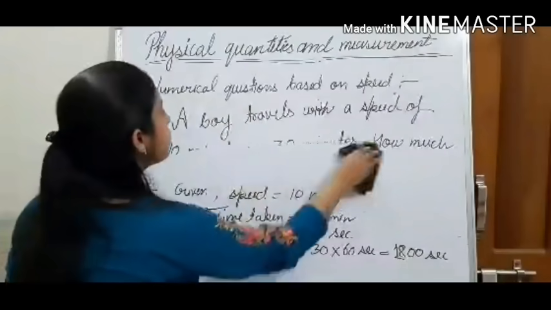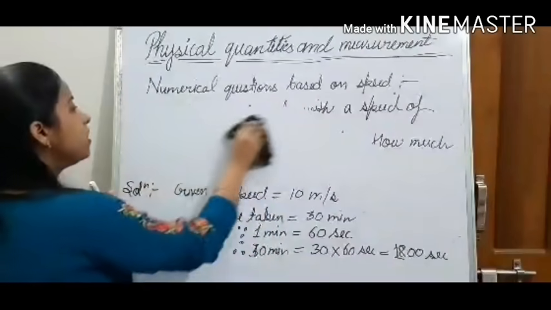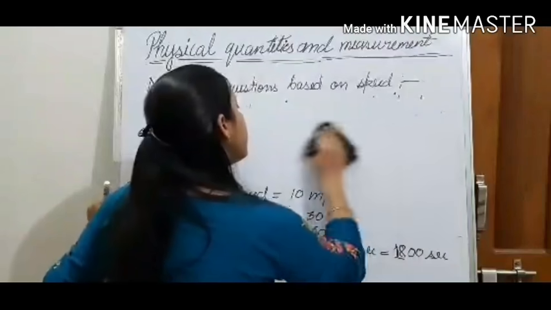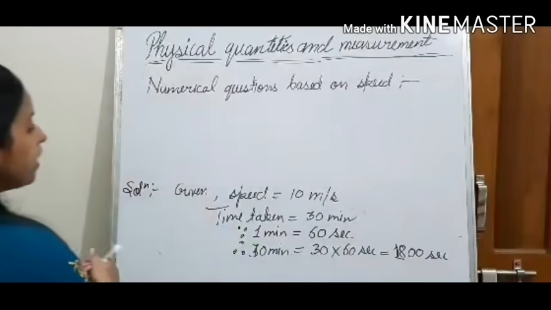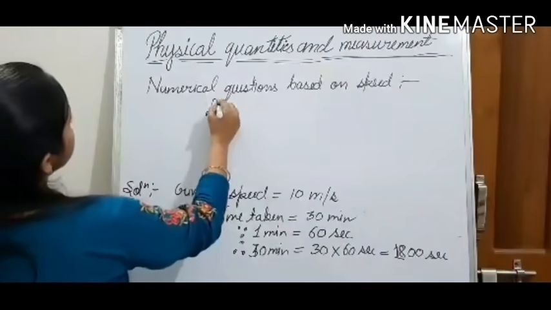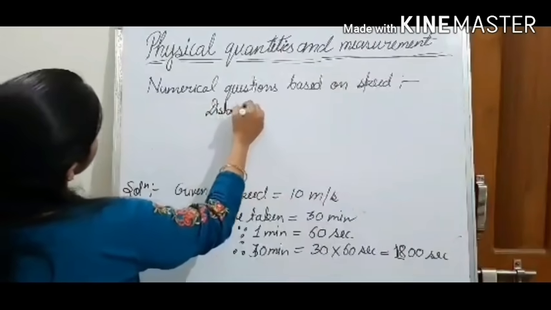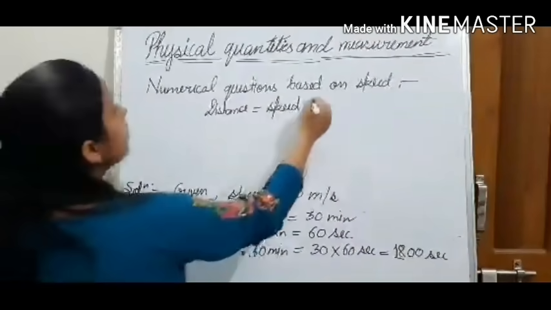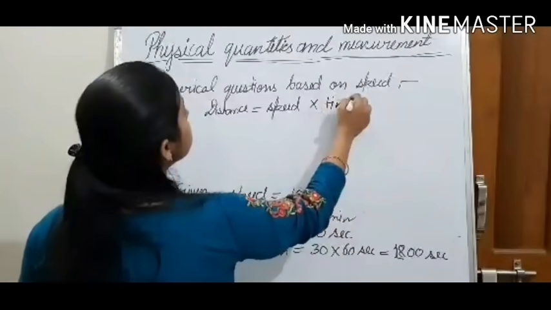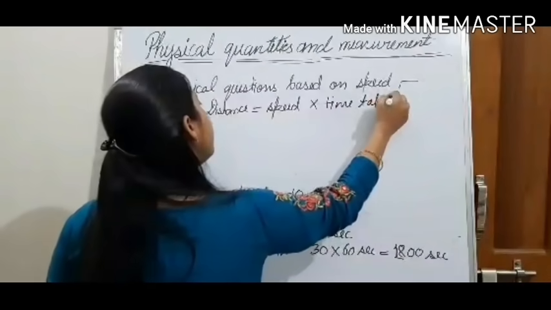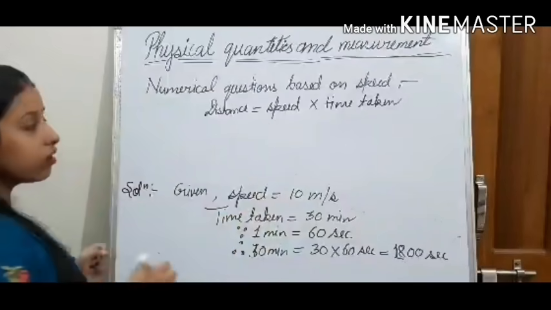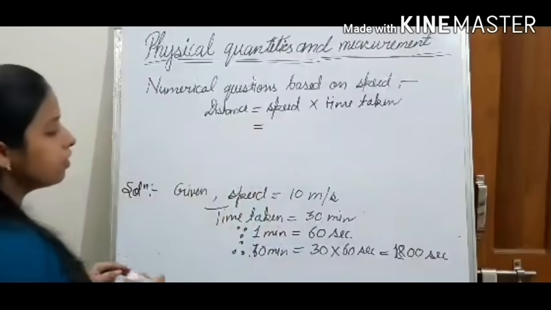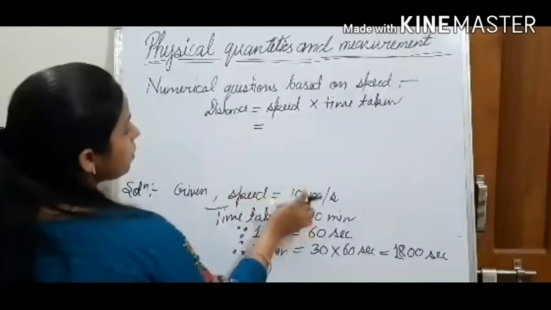So we will use the formula to calculate distance if speed and time is given. So what we have seen? Distance is equal to speed of body into time taken by body.